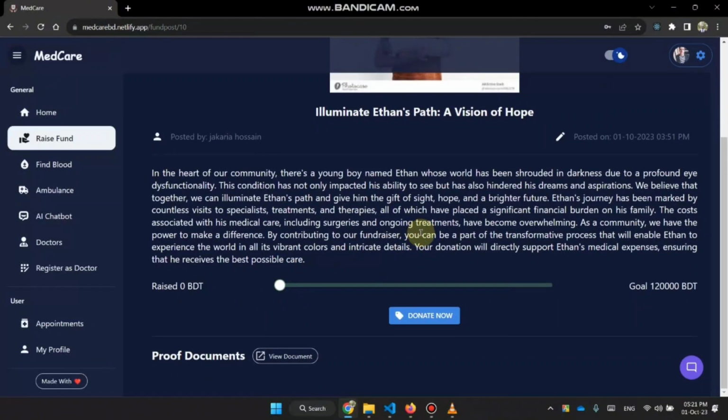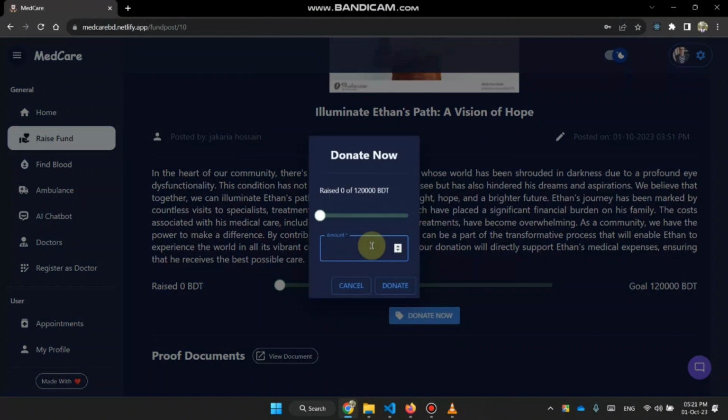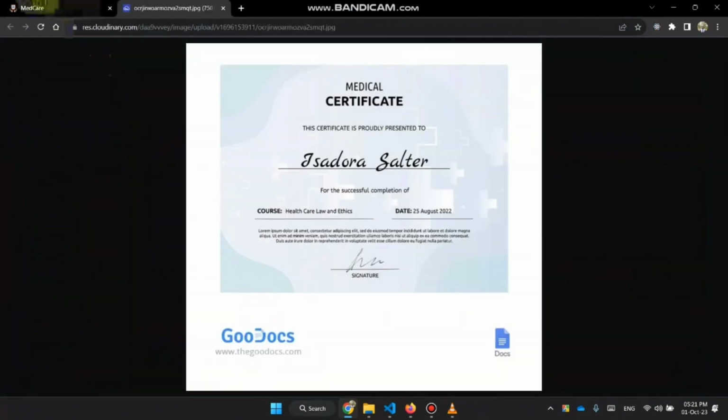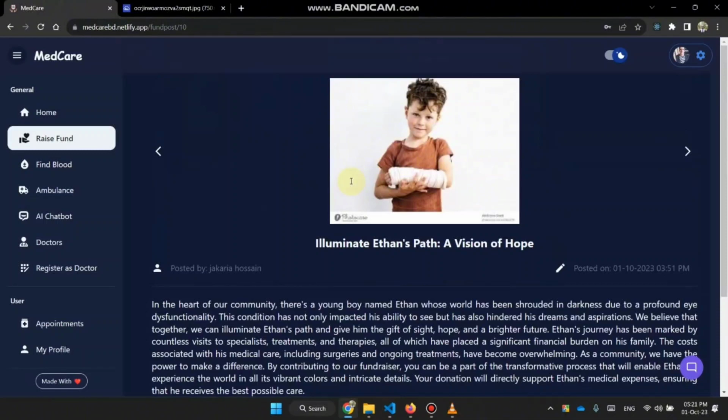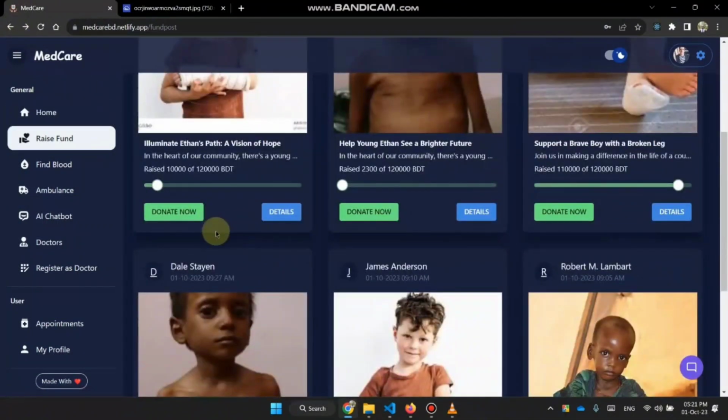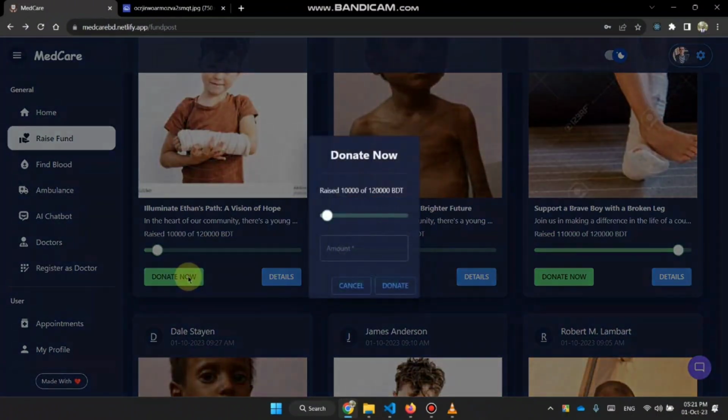No donation here, so I want to donate now. Okay, I can see the proof documents. I can also donate without going to the details page, using the shortcut here.